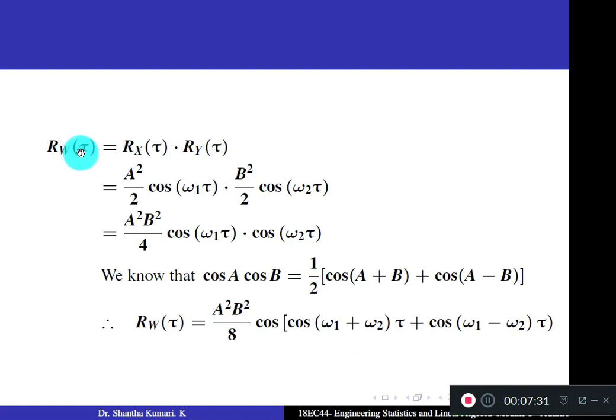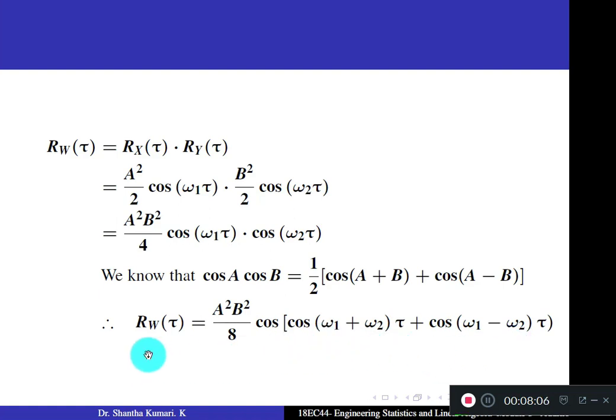For the product W, the autocorrelation function is the product of the autocorrelation functions. Multiply these two autocorrelation functions, and you get A square B square by 4 cos omega 1 tau into cos omega 2 tau. This is in the form of cos A cos B. You can use the equivalent formula: cos of A plus B plus cos of A minus B, divided by 2. Then this becomes A square B square by 8 into cos of (omega 1 plus omega 2) tau plus cos of (omega 1 minus omega 2) tau.